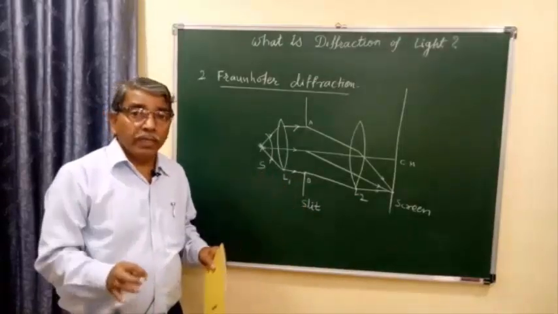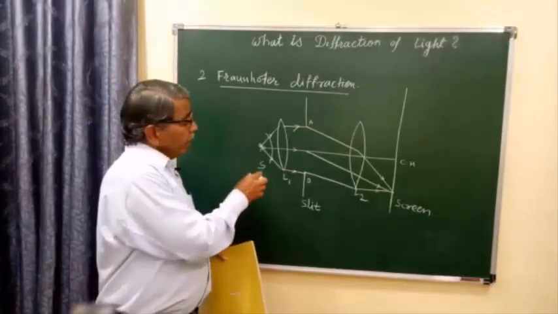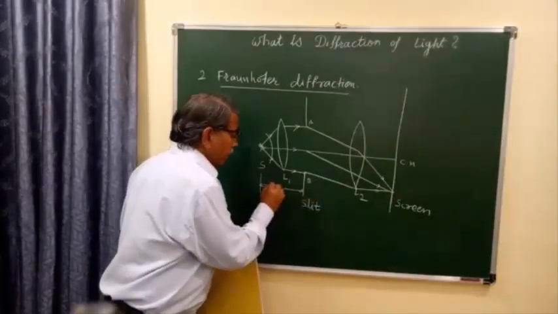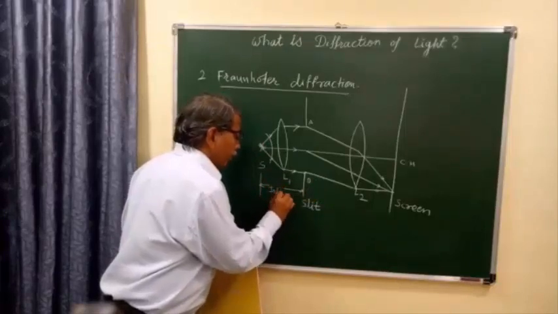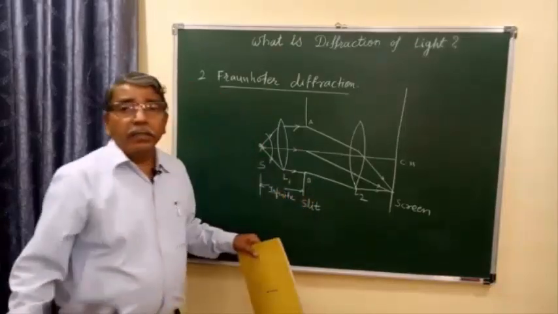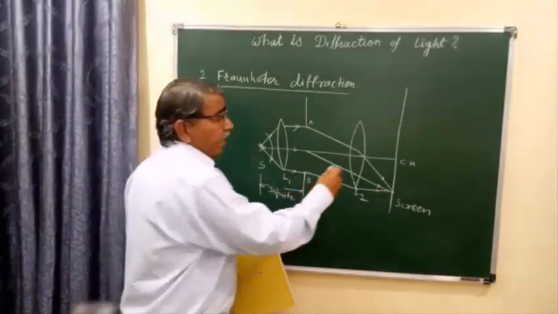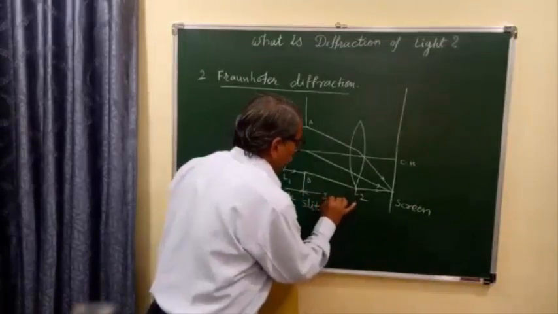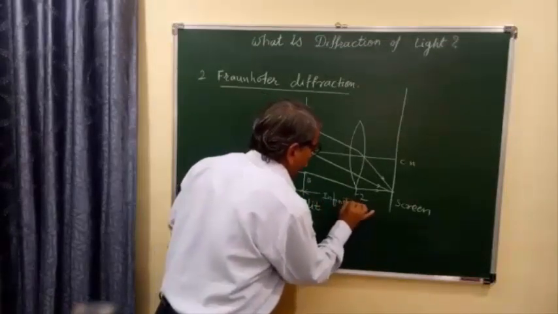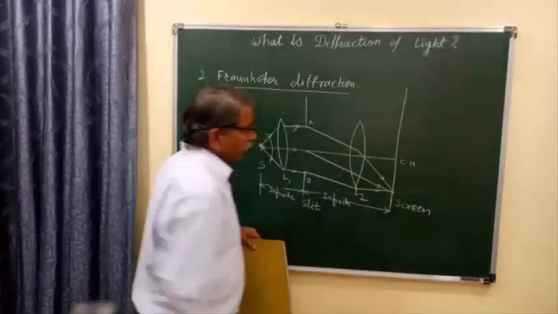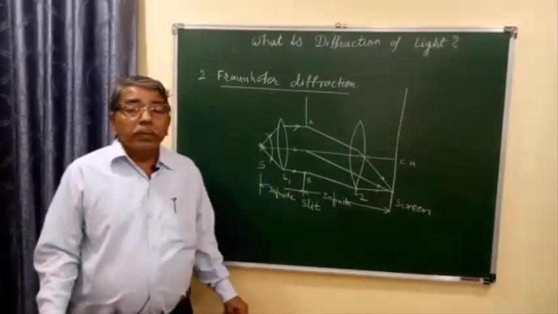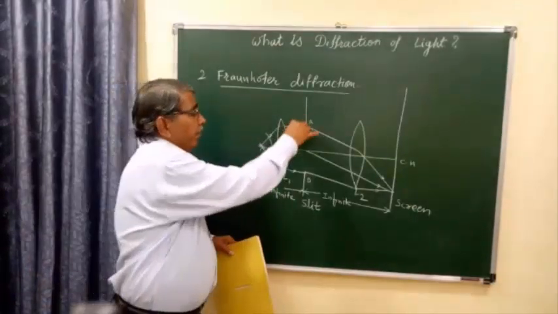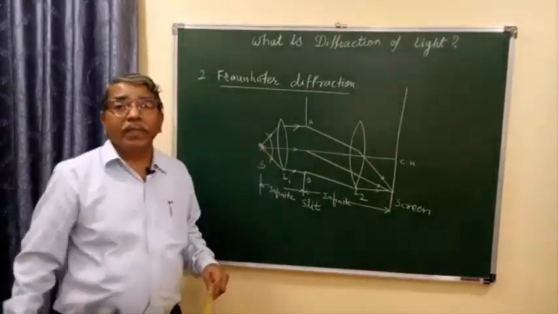Number one, the distance between the source of light and the slit is infinite, and the distance between slit and screen is also infinite. And the second important thing is a plane wavefront arriving at slit AB.